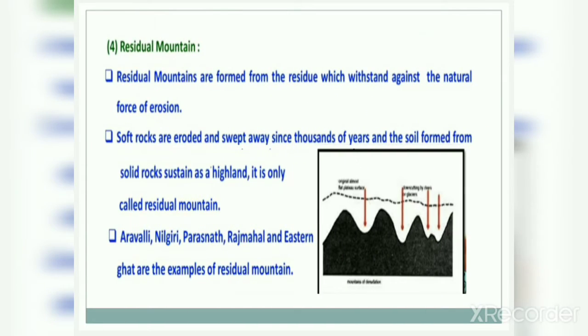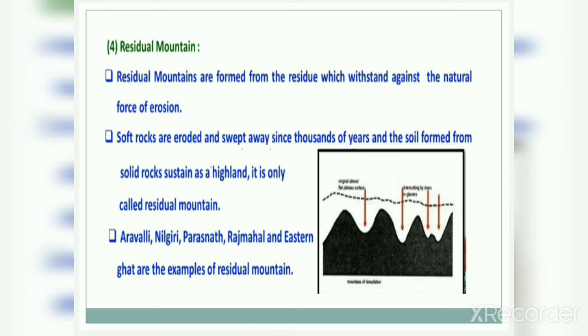Next is residual mountain. Residual mountains are formed from the residue which withstands against the natural force of erosion. Soft rocks are eroded and swept away over thousands of years, and the soil formed from solid rocks sustains as a highland. It is called residual mountains.